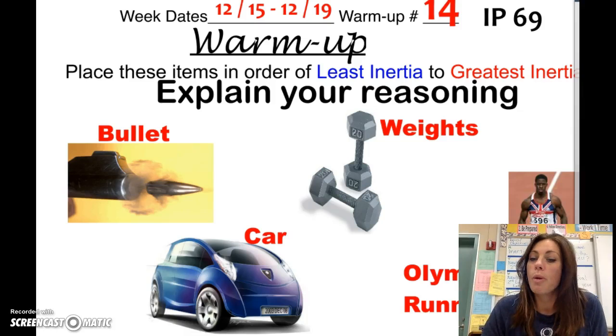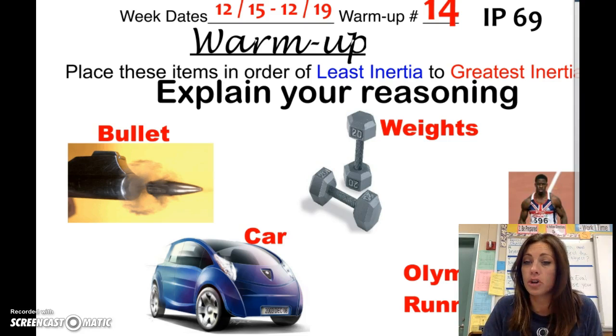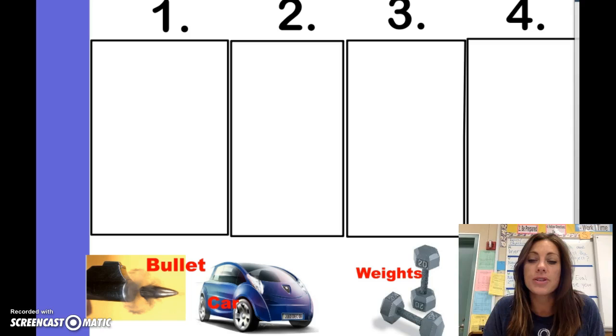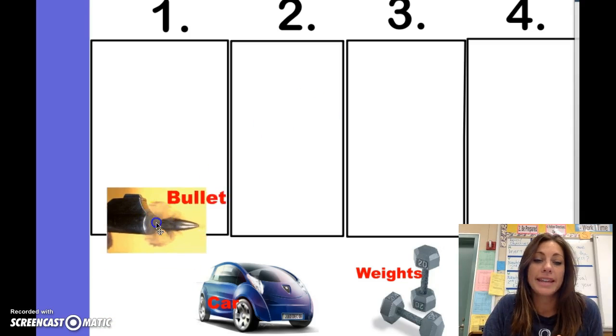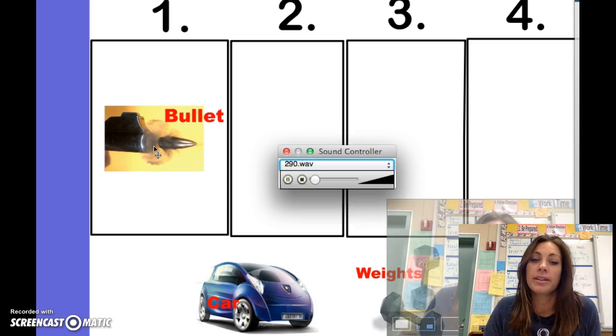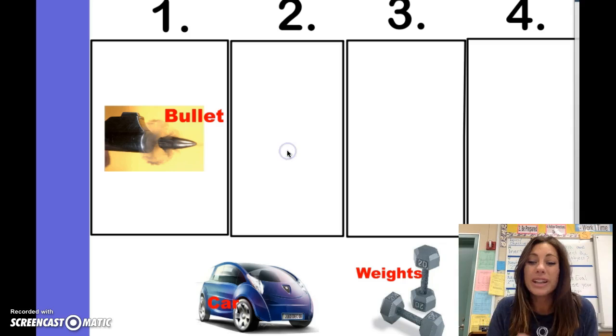So here's the answer to your warm-up. Your warm-up question asks you to put these 4 items in order from the least amount of inertia to the greatest amount of inertia. Because more or less inertia is based off of an object having more or less mass, in this case, the object that has the least amount of inertia is the bullet.